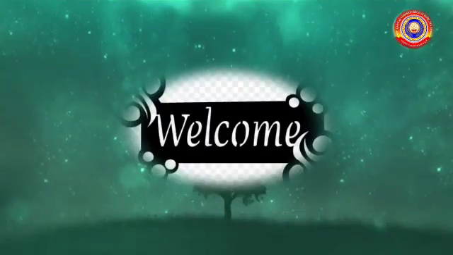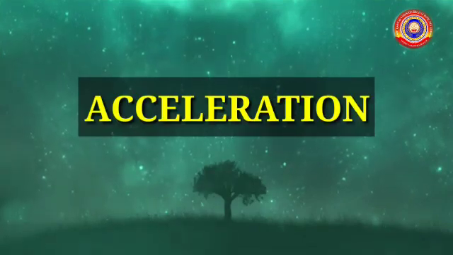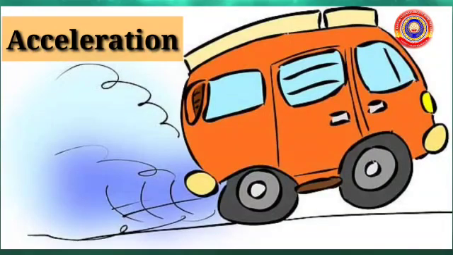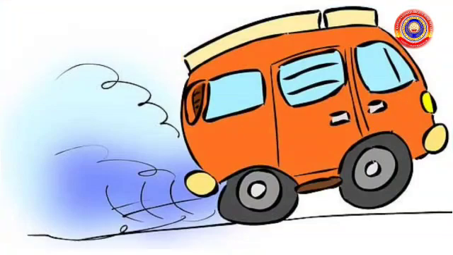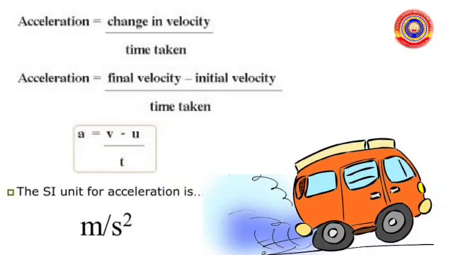Welcome back. In the last class, we learned about acceleration. Do you remember what acceleration was? Yes. Acceleration is the rate of change in velocity. a equals v minus u divided by t. Its unit is meter per second square and it is a vector quantity.